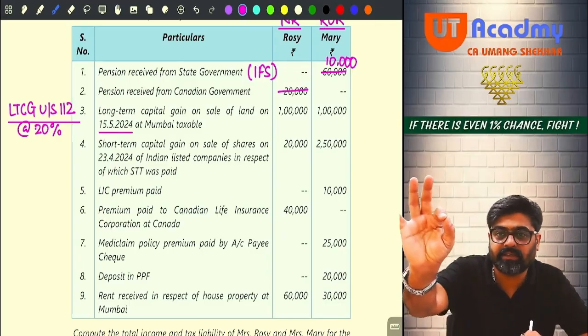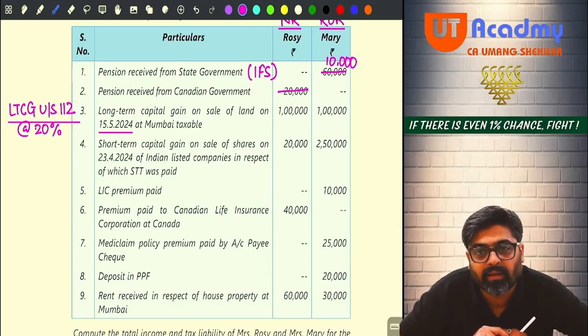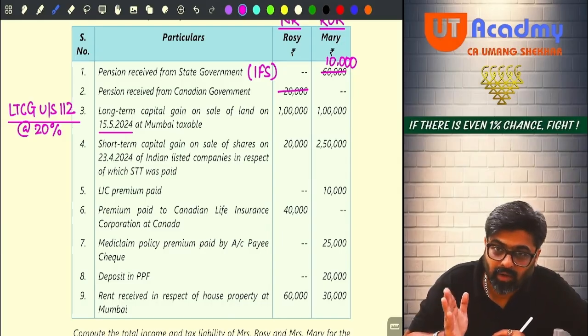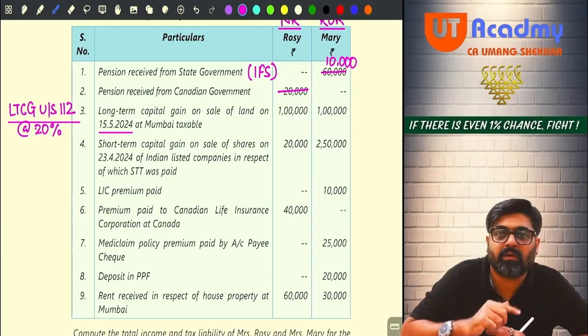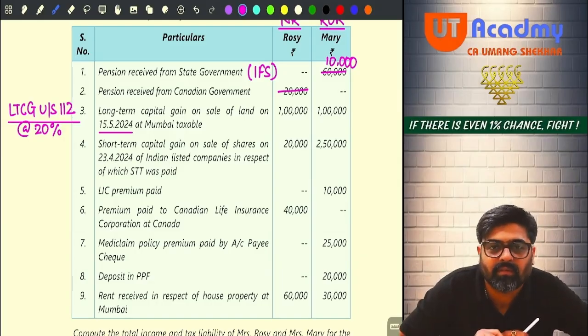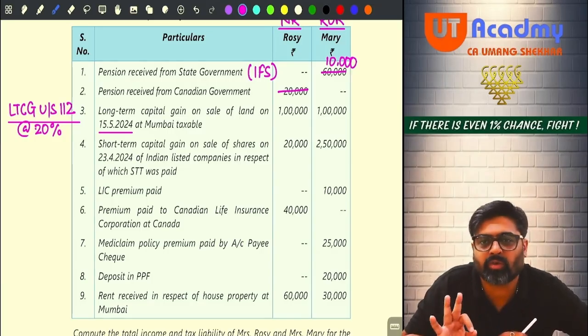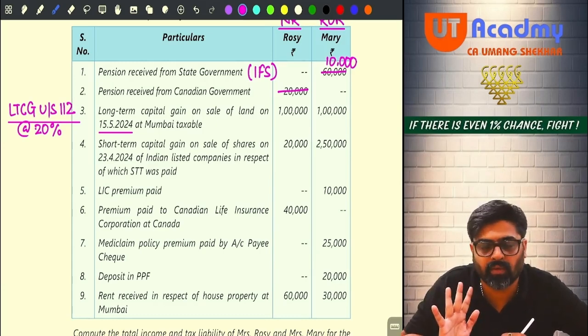Now they will just change the date of transfer. Instead of 15th May, they would have given you 15th of August, meaning the transfer is made on or after 23rd July. So whatever long-term gain is there, on that long-term gain is without indexation. Getting my point? And then they would definitely give you the details to calculate long-term gain with indexation also. Yes or no? Definitely 100% they are going to give you.